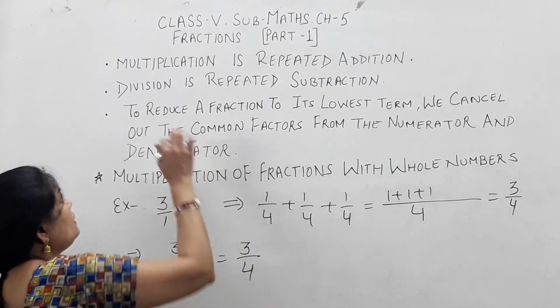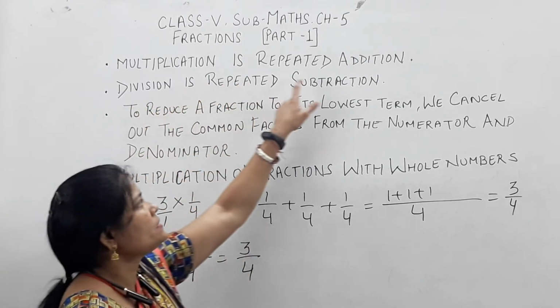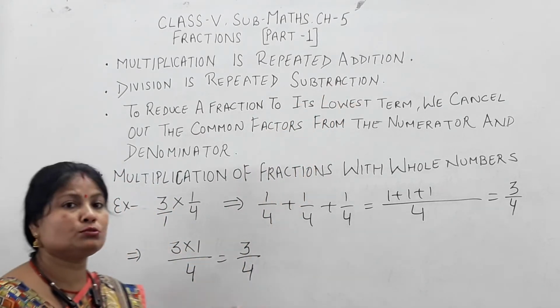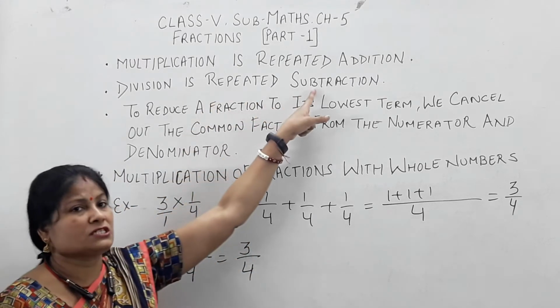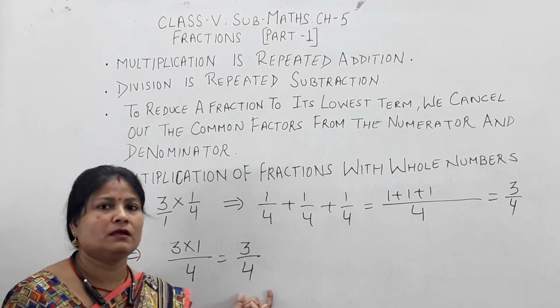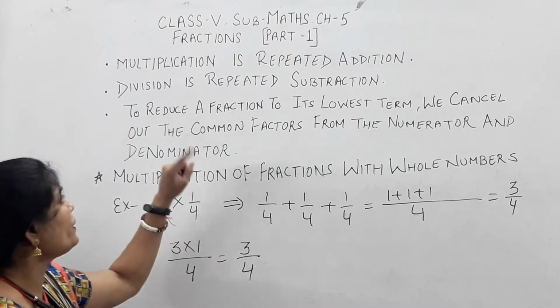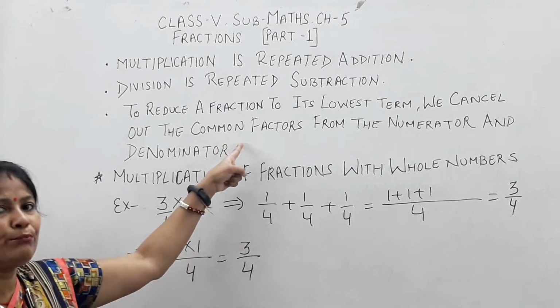Now see children, my second point: division is repeated subtraction. It means if we divide any fraction by another fraction, this is called repeated subtraction. The same thing we have to repeat and we can get the result. Yes children, the third point we have already studied, but we can recall it because this is a very important point.